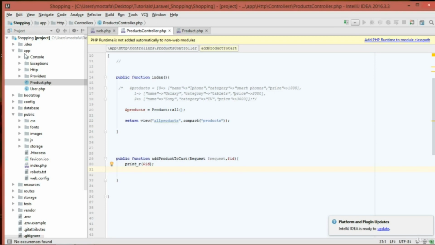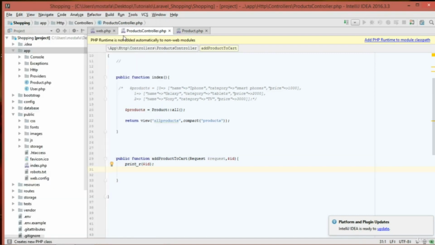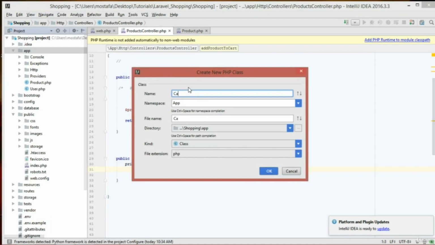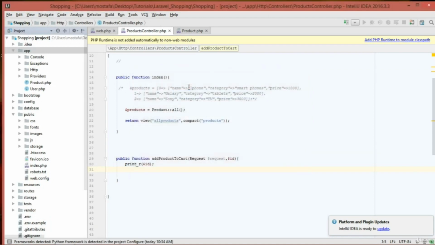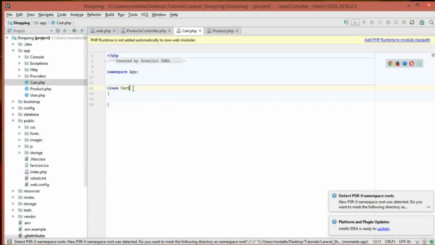To do so, all you need to do is get to the app folder, right click, then new, then PHP class, and I'm going to name it cart. Hit enter,